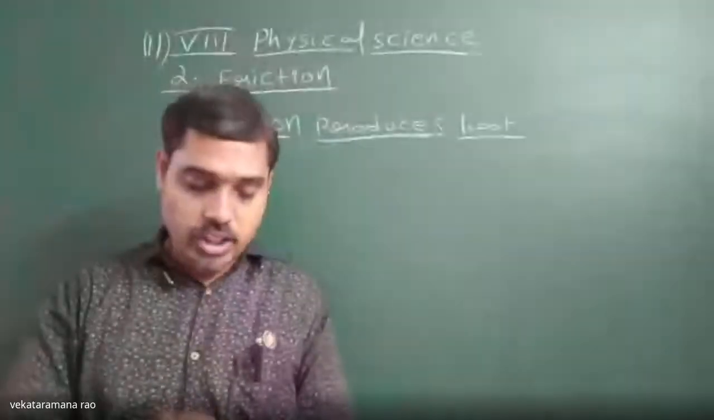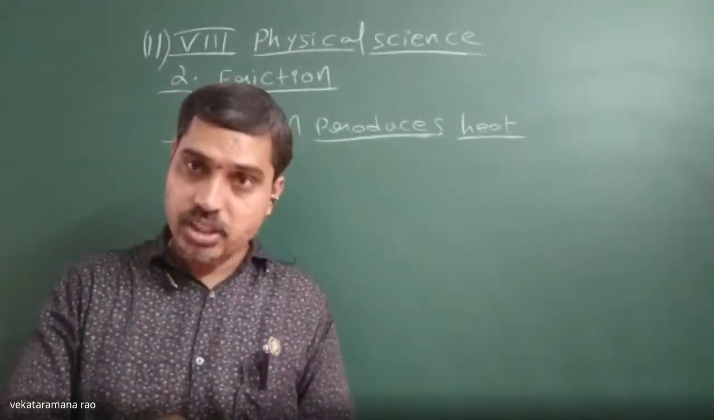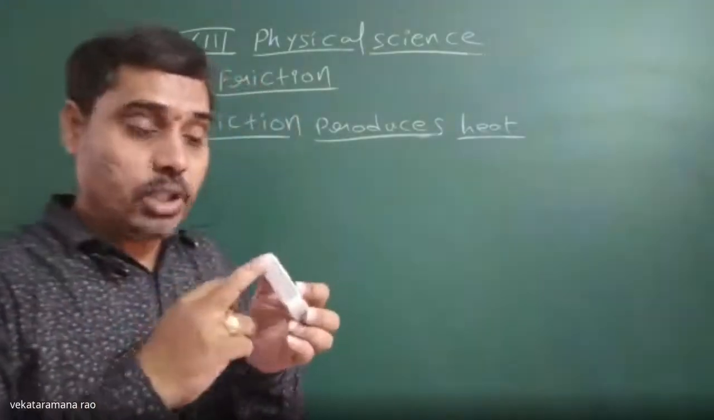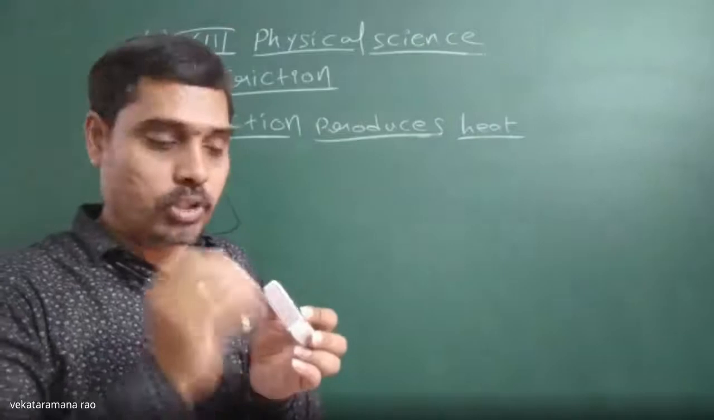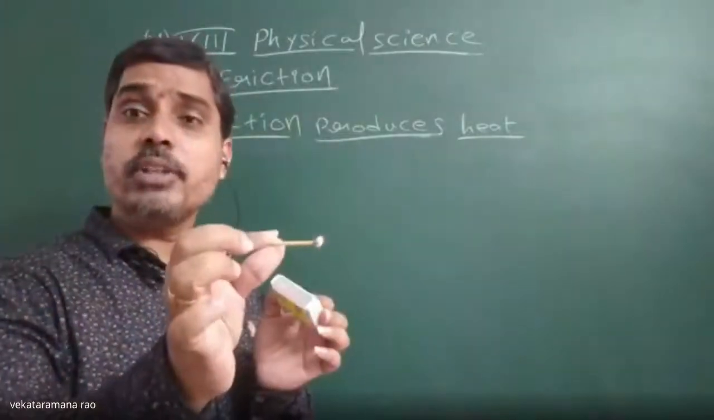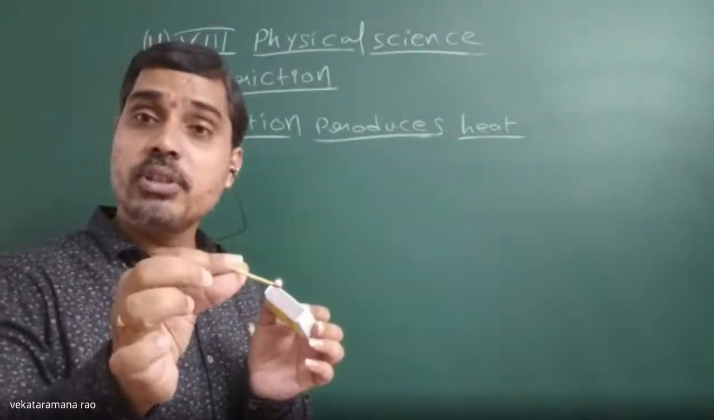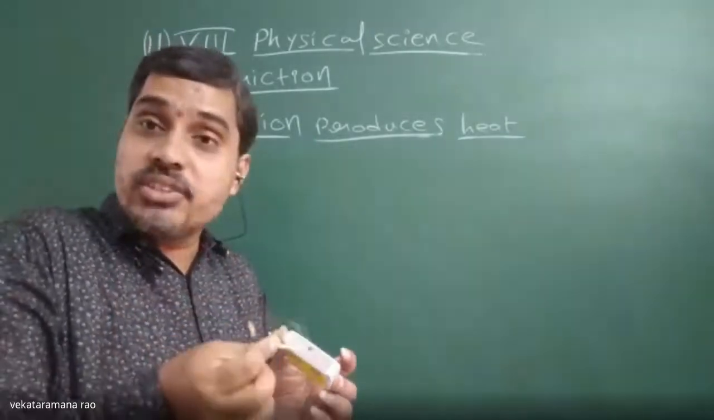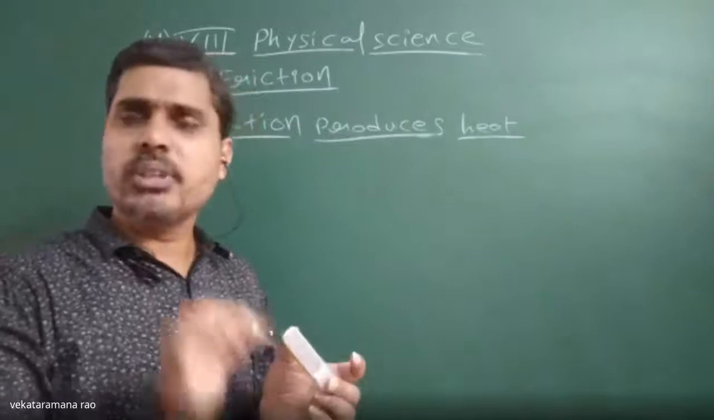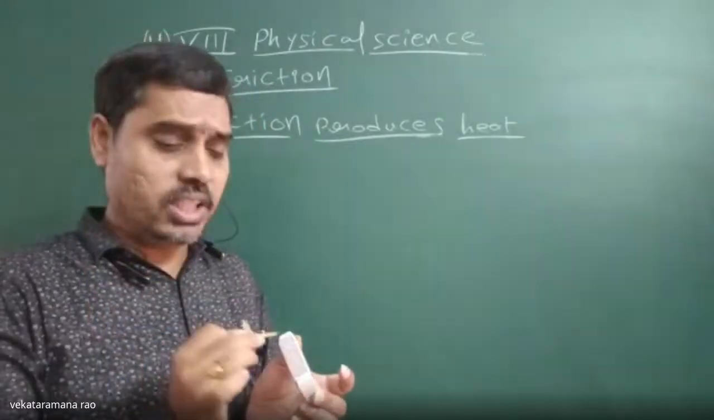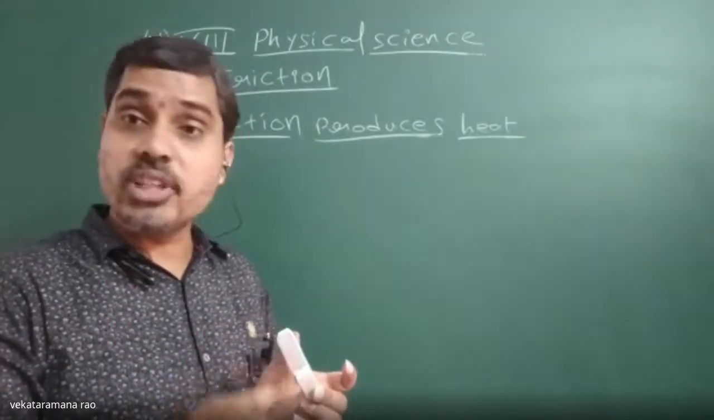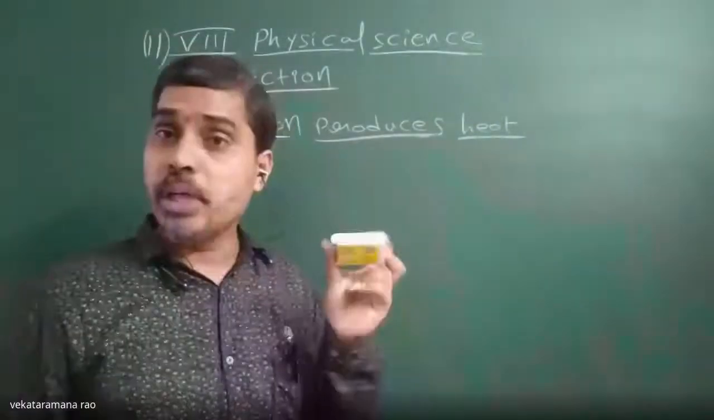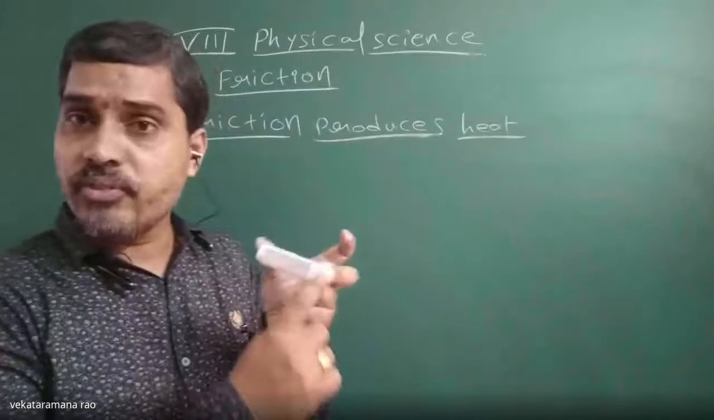Now, if I take one matchstick and rub it like this against the rough surface of the matchbox, what happens? Heat is produced. Why is heat produced? Because the temperature increases whenever I rub this matchstick against the rough surface of the matchbox. This is the rough surface we have.